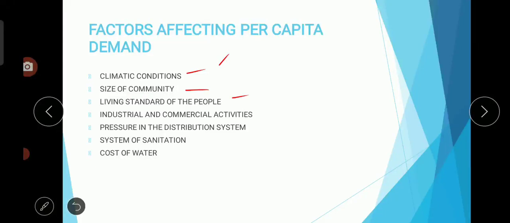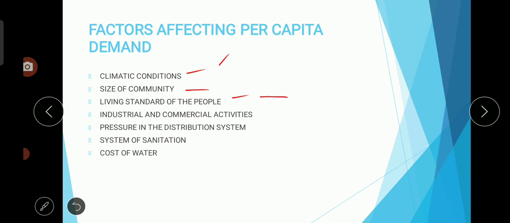Next is living standard of the people. Based on the living standard, water demand may rise or go down. Some people use tub baths and all, so most of the water will be used, and the demand will be increased because of the higher utilization of water. Whereas in the low standard, they have to capture the water, store it, and utilize it nicely. So standard of living also affects the increase and decrease of the per capita demand of water.